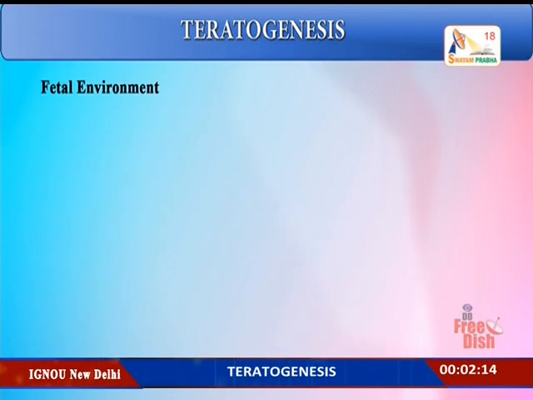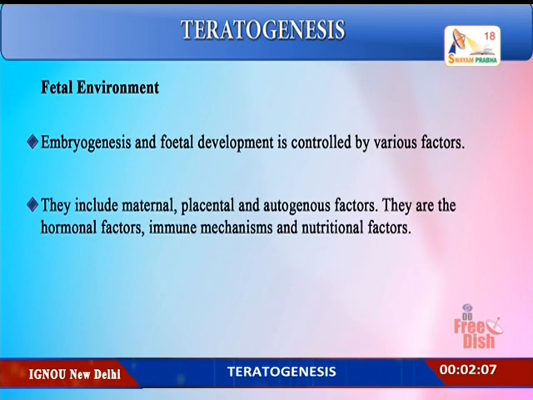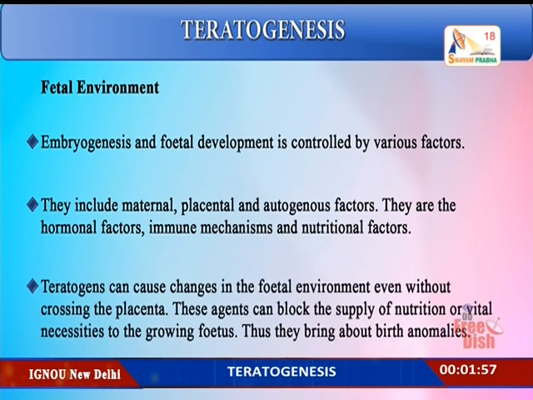Fetal environment is also important. Embryogenesis and fetal development is controlled by various factors. They include the maternal, the placental, the autogenetic factors. They are the hormonal factors, immune mechanisms and also nutritional factors. Teratogens can cause changes in the fetal environment without crossing the placenta. These agents can block the supply of nutrition or vital necessities to the growing fetus, and thus they can bring about the growth or the birth anomalies.